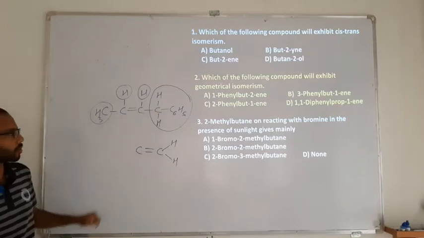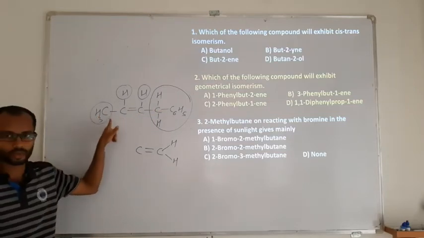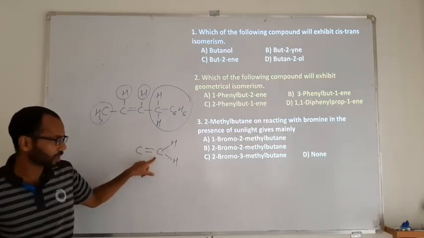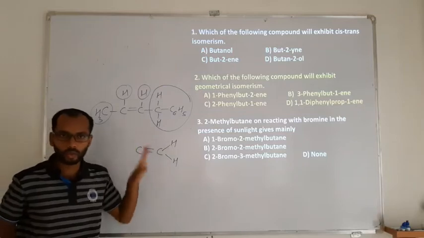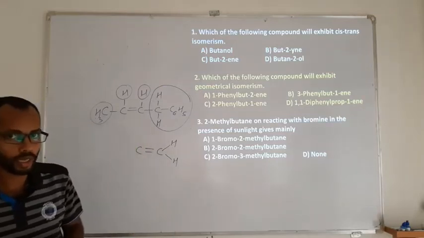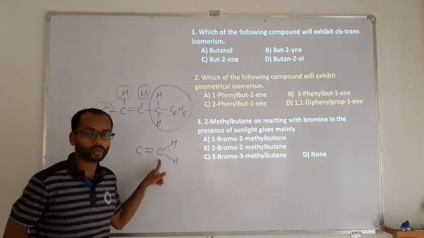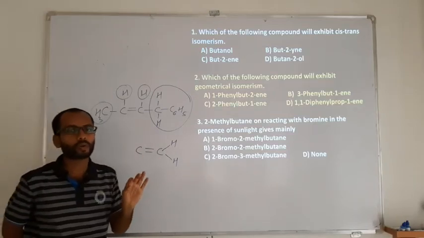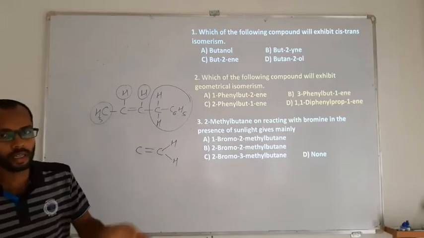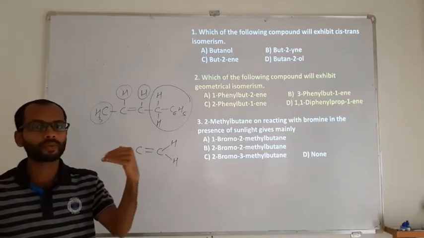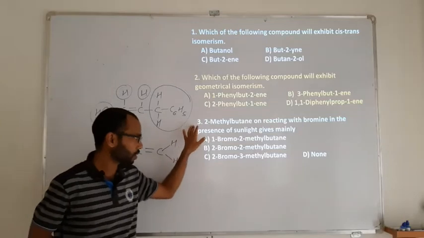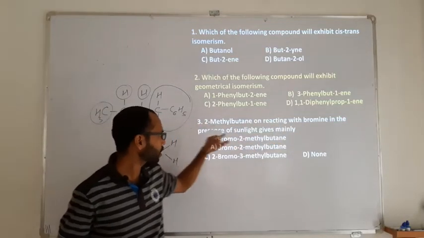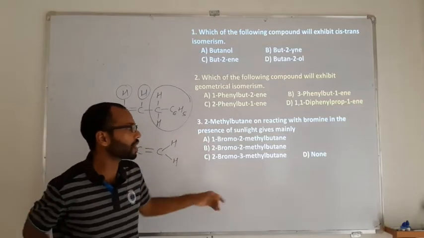Whereas in all other options, the double bond is at the first position, then this is going to be CH2. When both the atoms connected to the doubly bonded carbon are similar, then though there is a pi bond, though there is a double bond, it cannot show geometrical or cis-trans isomerism. Do remember, only having a double bond is not a criterion. The double bond must contain two different groups. Now the next question: 2-methylbutane on reacting with bromine in the presence of sunlight gives mainly.